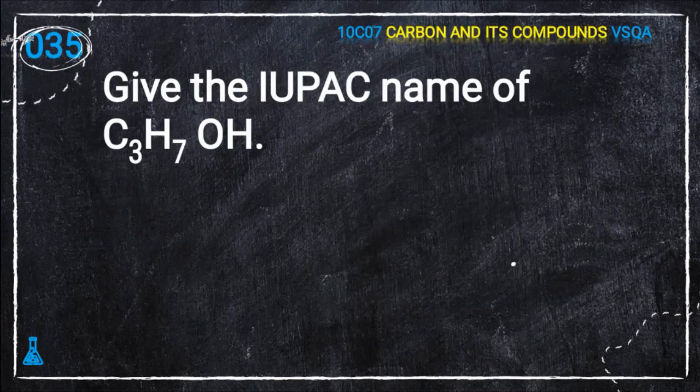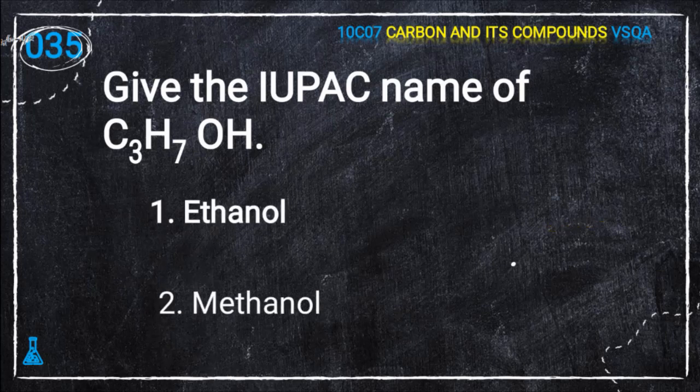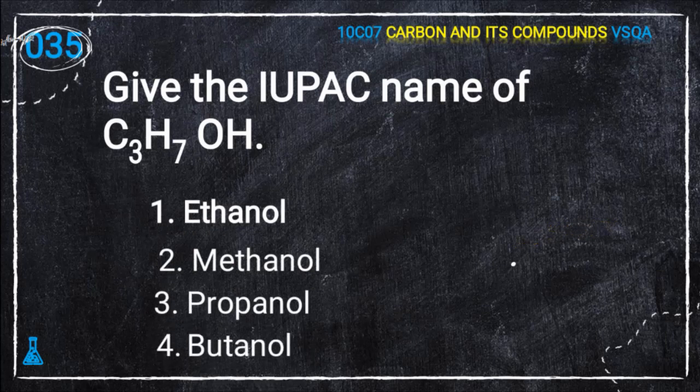35th question. Give the IUPAC name of C3H7OH. Students, the basics of these and similar questions have already been discussed in the previous parts of this video series. If you have not seen those parts, you can go to the playlist of my YouTube channel, as the fundamentals have already been discussed. The options are ethanol, methanol, propanol, butanol. The correct answer is C3, so prop, OH, ol, that is propanol.